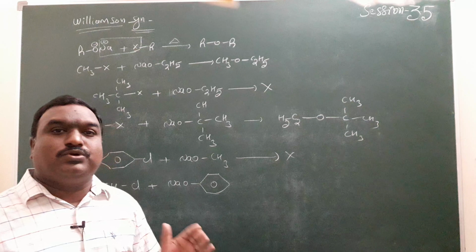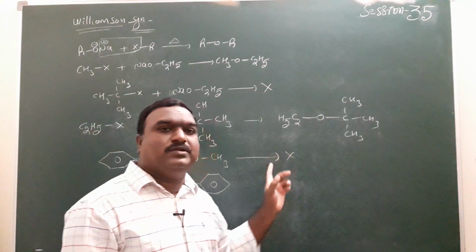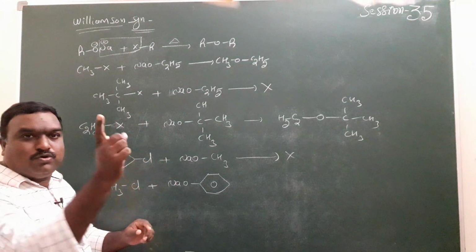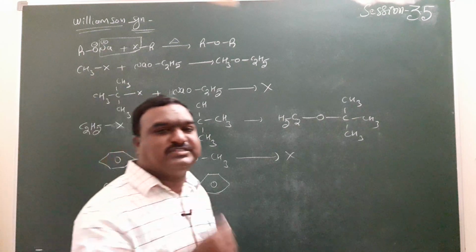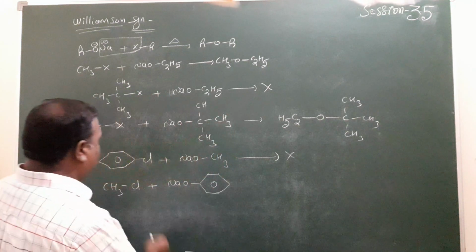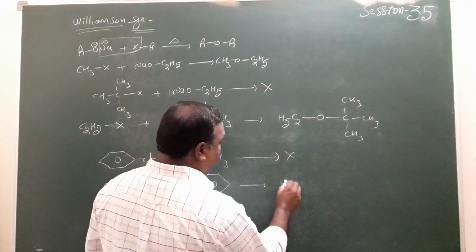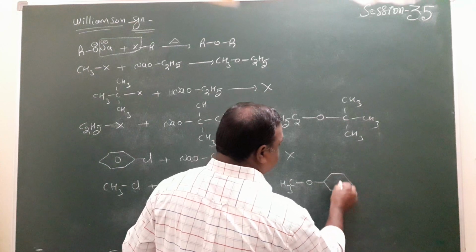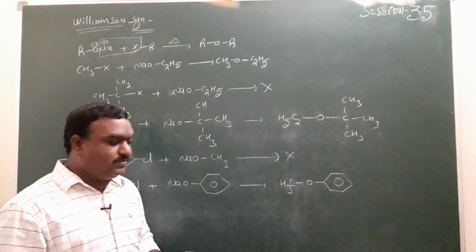We are not going to cleave the bond between oxygen and carbon in the aromatic compound, but wherever the reverse is given, we are going to cleave the bond between them. That is not possible here. So by the removal of NaCl, CH3O, methyl phenyl ether is formed here.